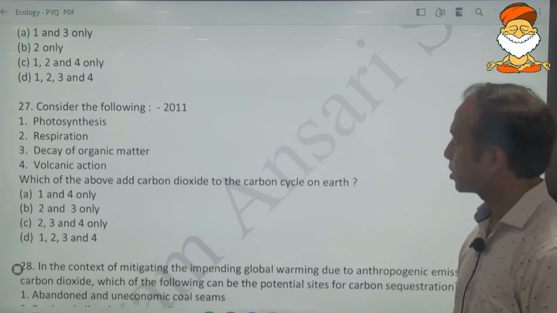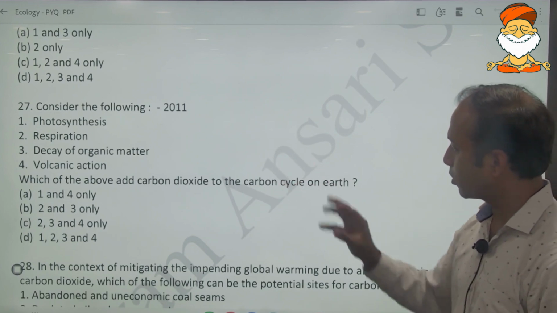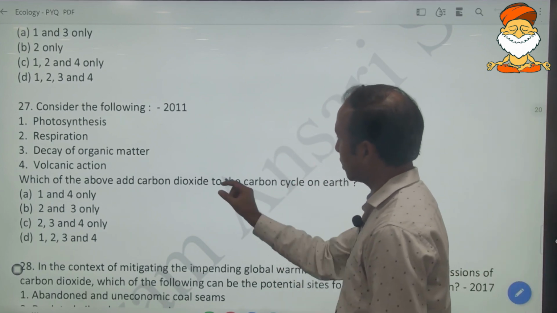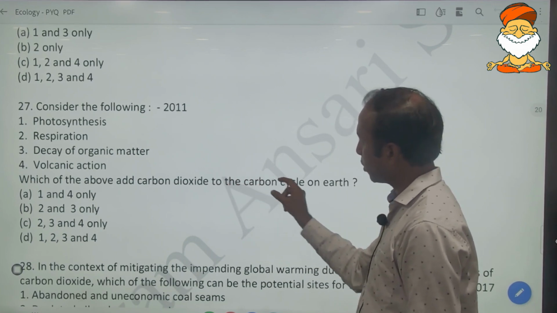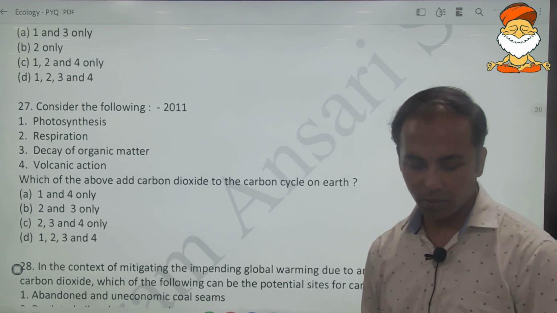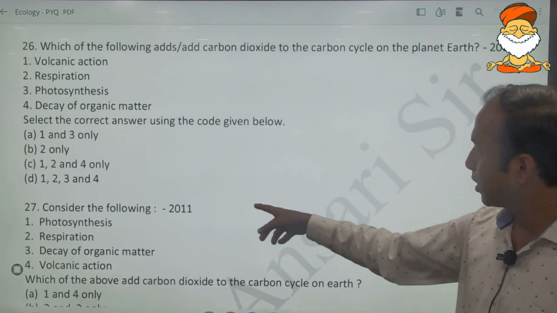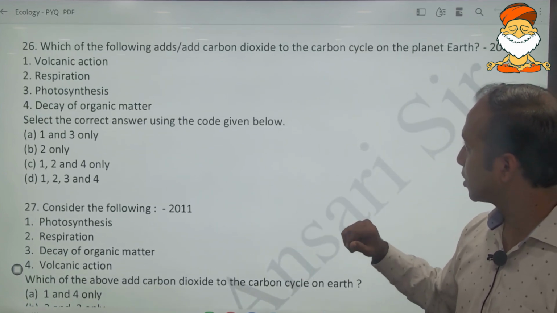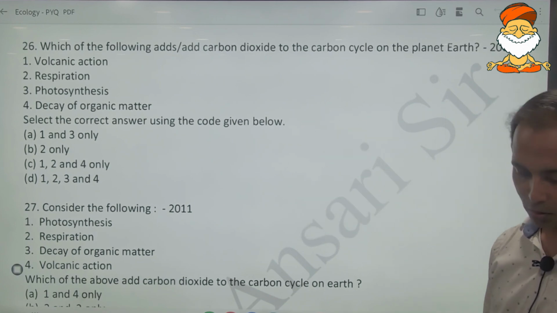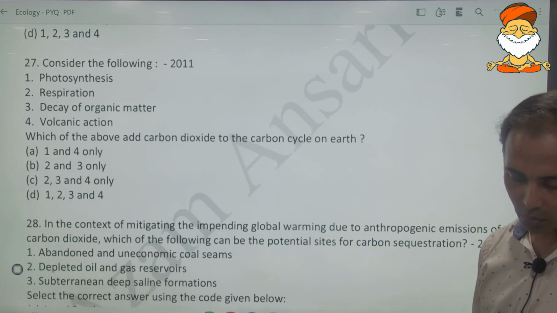Second question says consider the following. Again, a couple of statements are given, and the question is which of the above add carbon dioxide to the carbon cycle on the Earth. Okay, and it was basically a repeated question. In 2011, this question number 27 was asked, and the same question in a different format was asked in 2014. Okay, so very simple question.